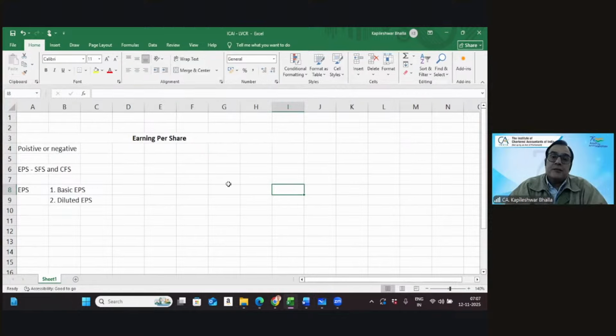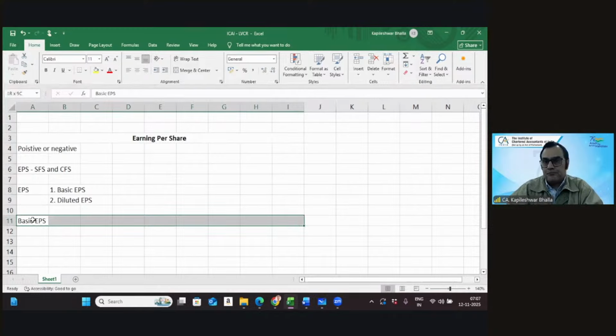In terms of a basic EPS, your mind should work in terms of issues related to the numerator, issues related to the denominator, and any kind of special issues, as I said, CCD, or a case of a compound financial instrument. So we'll make a walkthrough on these one by one. Let's not talk of diluted EPS. Let's first of all make a little walkthrough of the fundamentals related to basic earning per share.